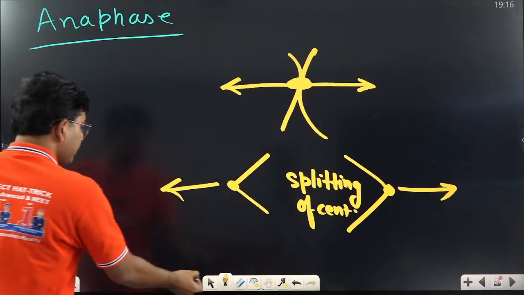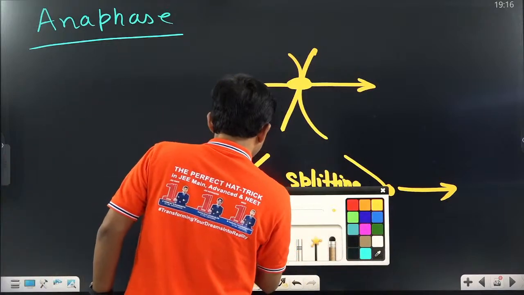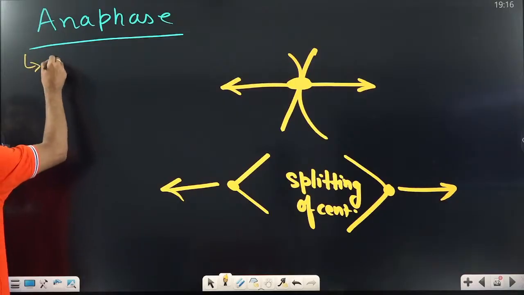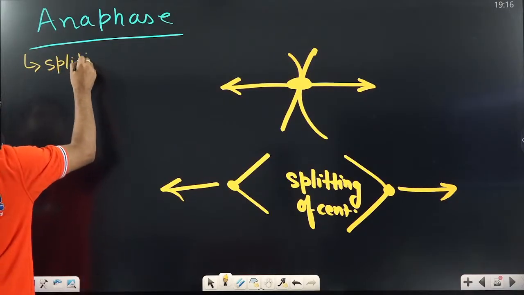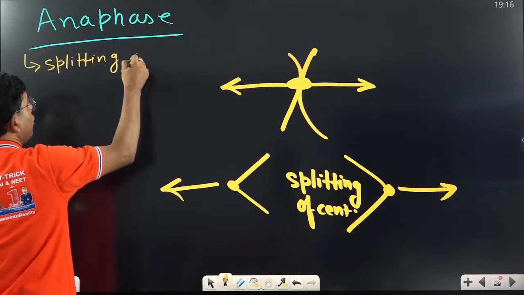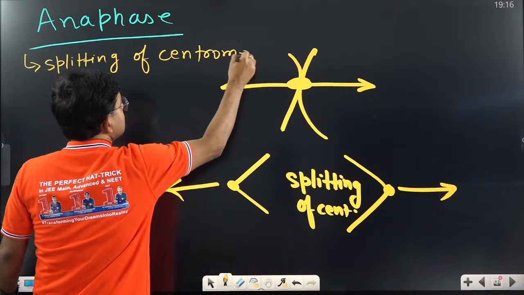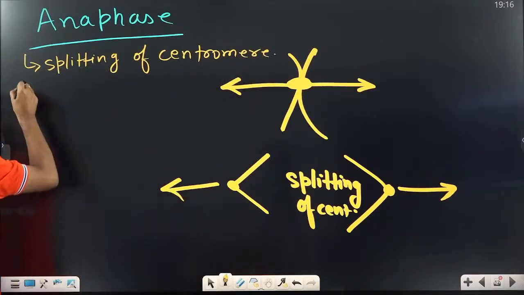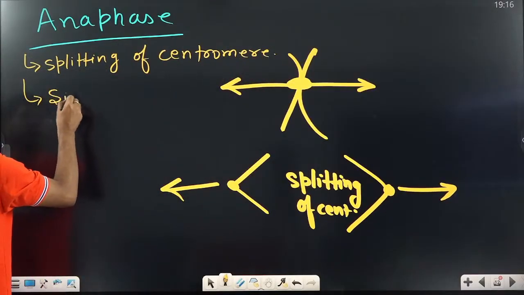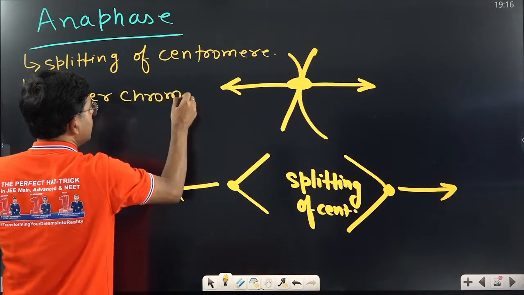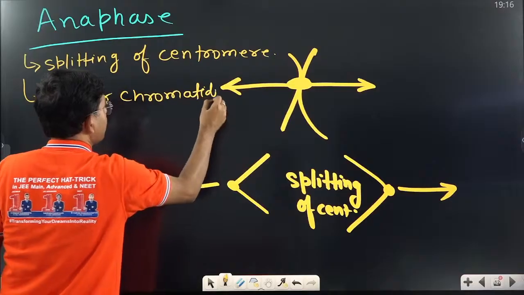So now let's write. The first thing which happens during anaphase is splitting of the centromere. When there is a splitting of the centromere, will the sister chromatids separate? Yes, sister chromatids separate.